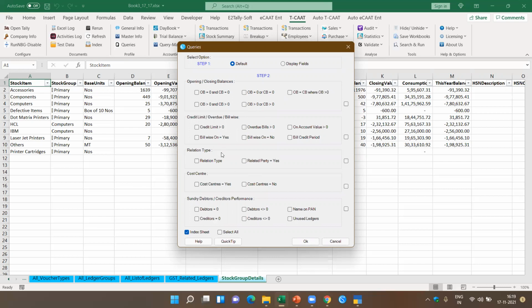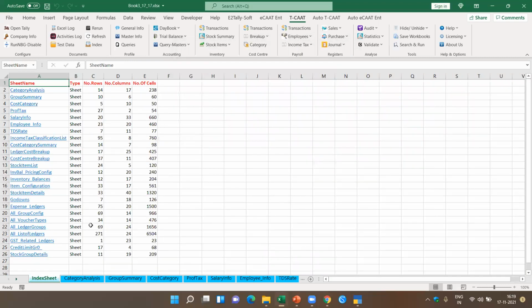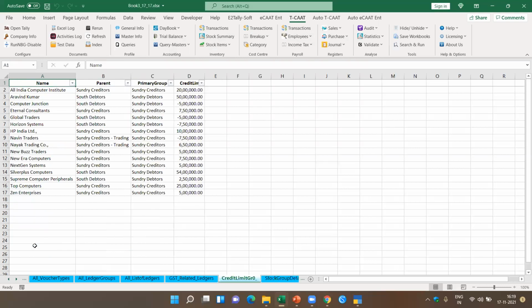For example, let's say I want to pick up transactions where the credit limit is greater than 0. So it automatically generates and you will get this particular information where the credit limit is greater than 0. Okay, these are transactions where the credit limit has been set. And you'll also get here to which category it belongs, who's the parent and what is the primary group it belongs to. Now this is how you can export the masters. We have seen that in the general info, master info, and queries.